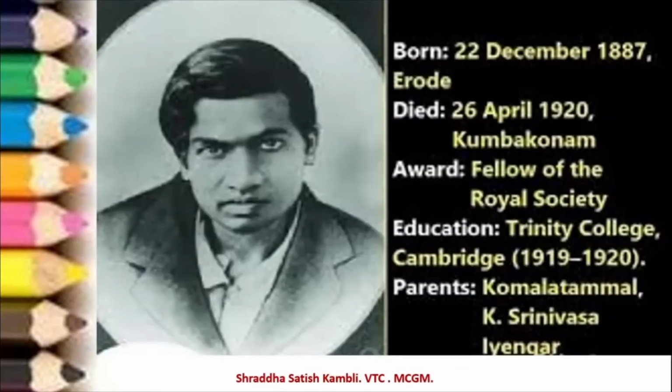So he was born on the 22nd of December 1887 in a place called Erode, which is in the state of Tamil Nadu. And he died on the 26th of April 1920 in a place called Kumbakonam, also in Tamil Nadu. He died very young, children. See, he was born in 1887 and he passed away in 1920. So he did not live for a long time.